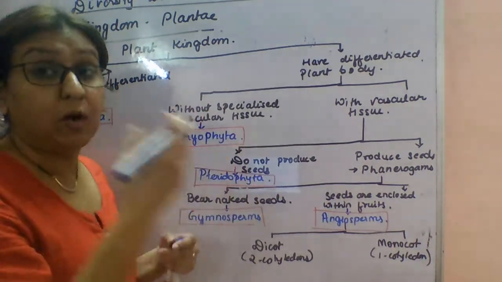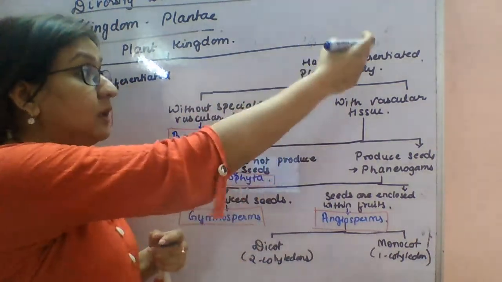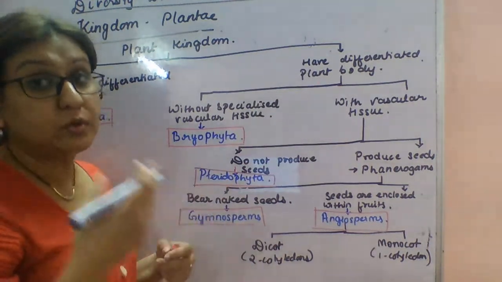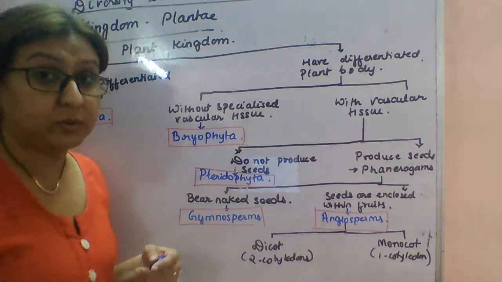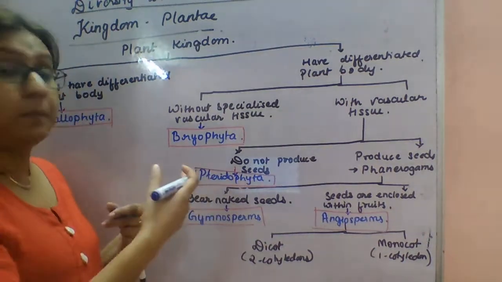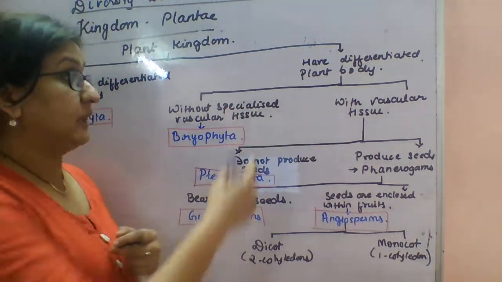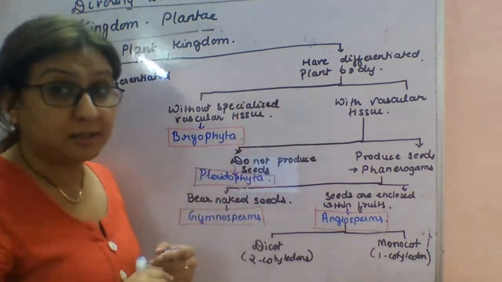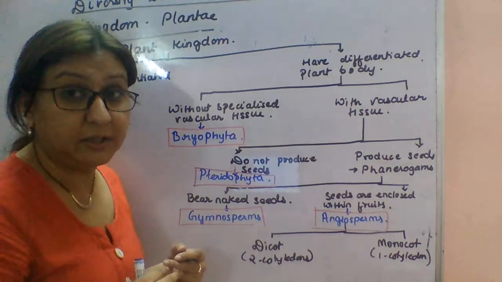Now we will talk about those plants which have a differentiated plant body, that means they have roots, leaves, fruits or flowers. The second level of classification is without specialized vascular tissue and with specialized vascular tissue.